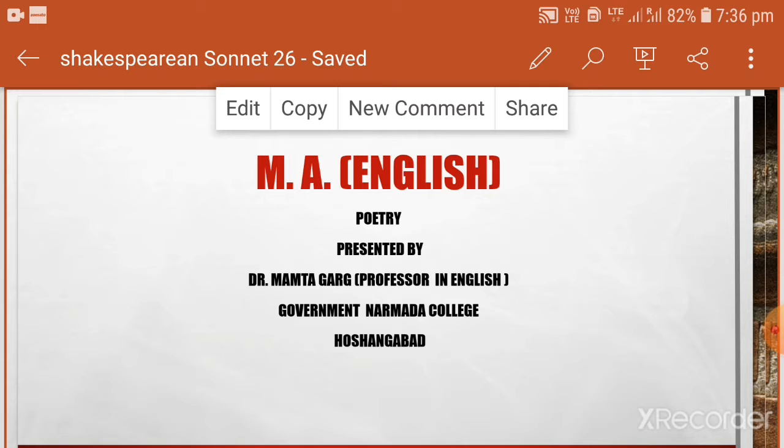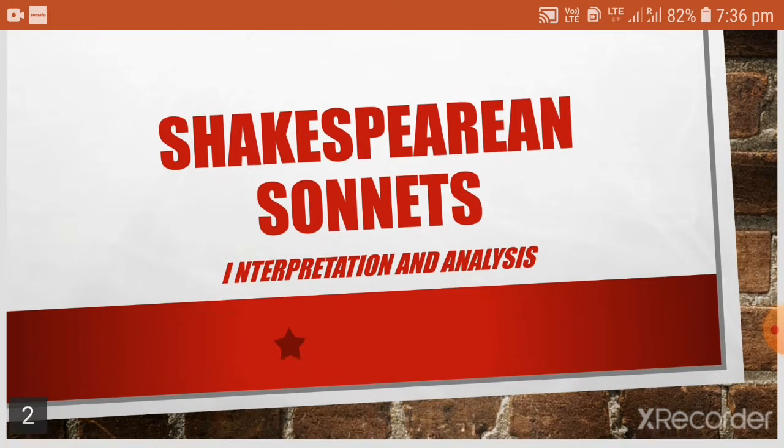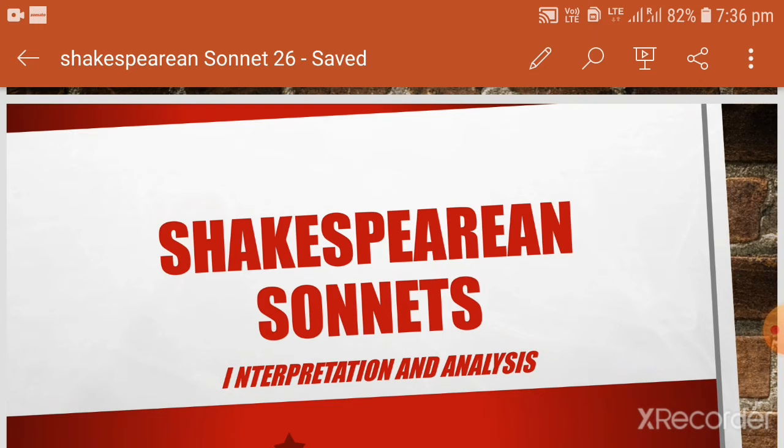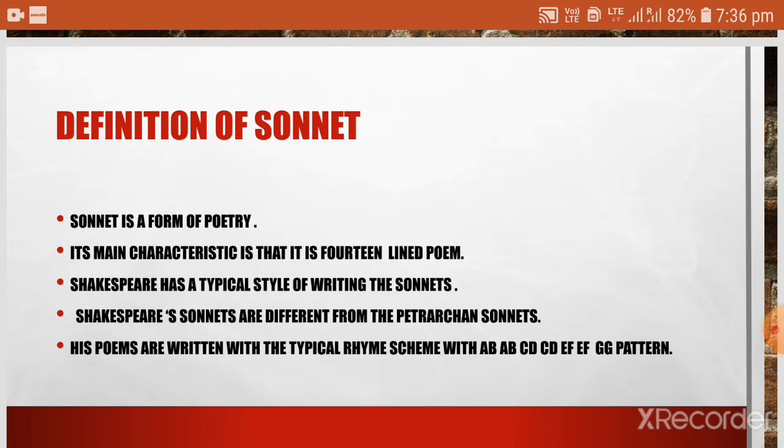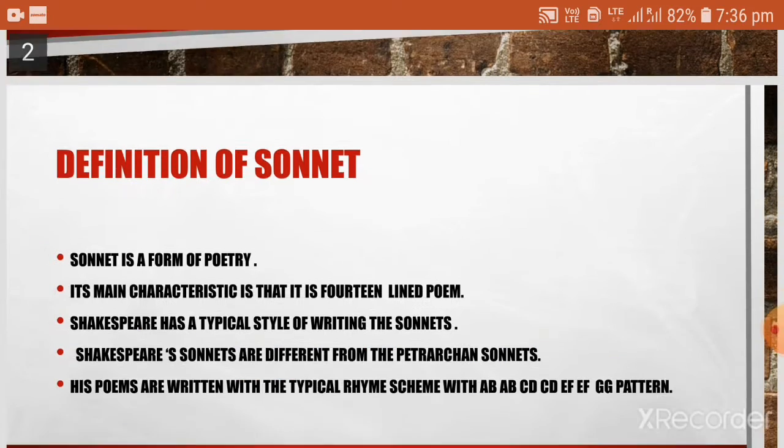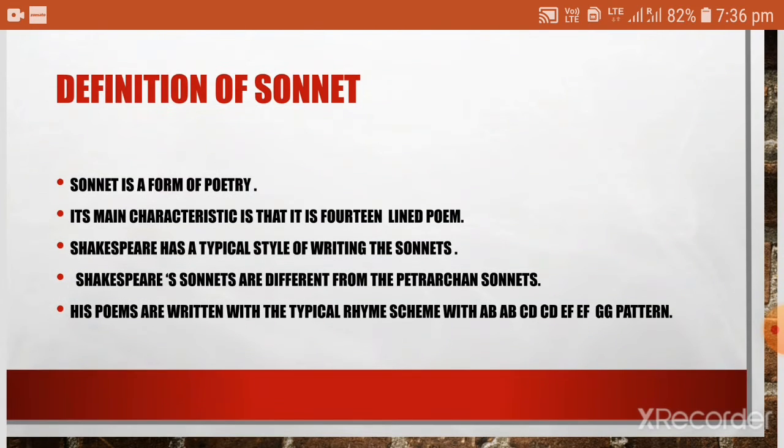Today, I'm going to tell you about Shakespeare's sonnets. As poetry is also one of the papers prescribed for you to study, and Shakespeare is prescribed in the first unit of the syllabus, I am going to explain to you about Shakespeare's sonnets. So, before I proceed further, I shall tell you what a sonnet is.